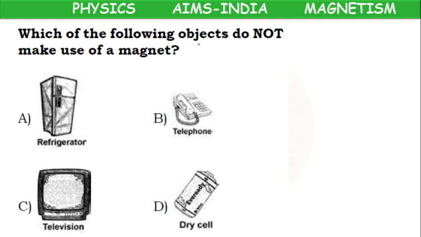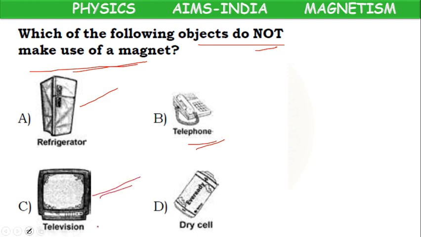Next, children. Which of the following objects do not make use of a magnet? Refrigerator. Refrigerator doors automatically get closed when we move them for some distance. When they are very near, without our force, they get attracted because they have a rubber sheet which has a magnet at the door edges. Telephone makes use of a magnet because there is a speaker in the telephone, and we can hear the voice. A magnet will be there. Television consists of a magnet.